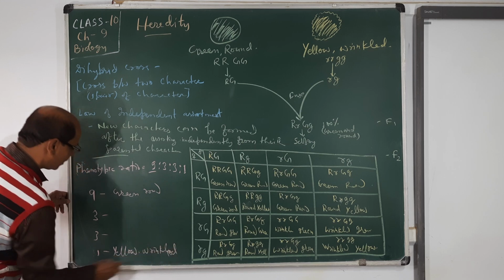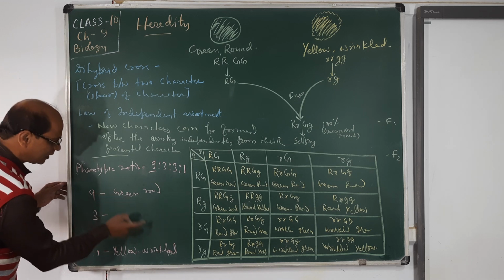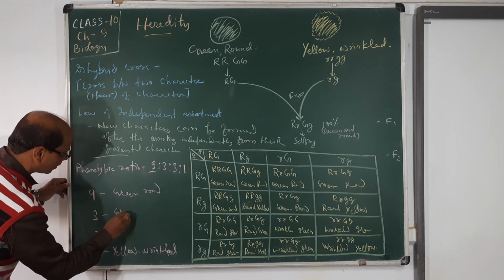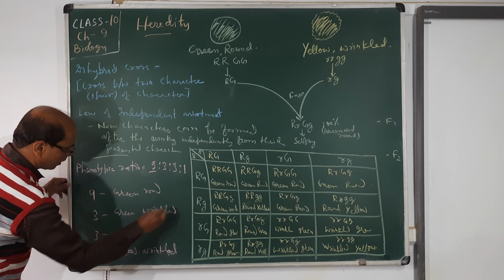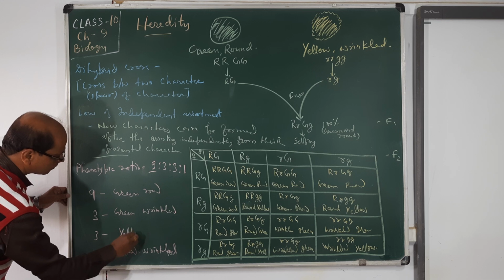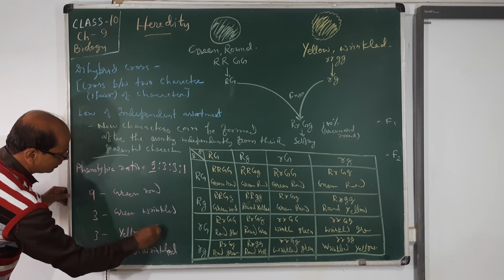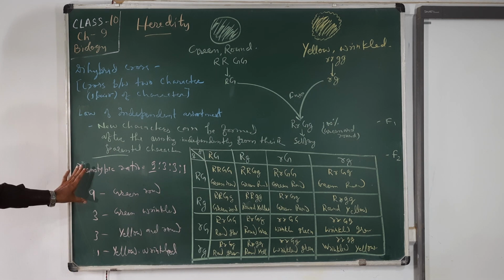But you know, in these two the characters of both are mixed. So green and wrinkled is there, and yellow and round also takes place. So see, this is different.